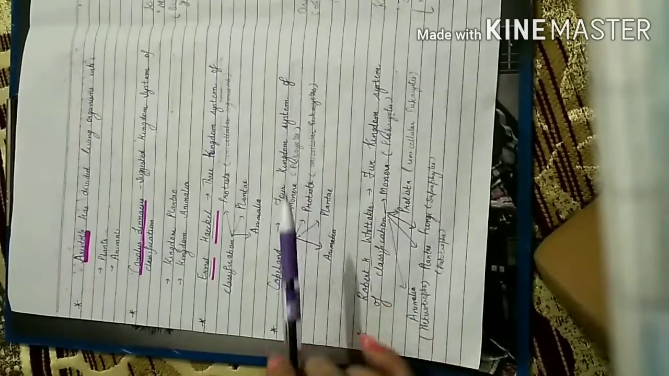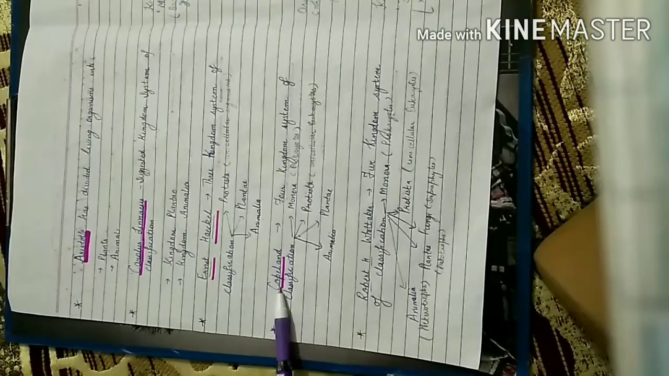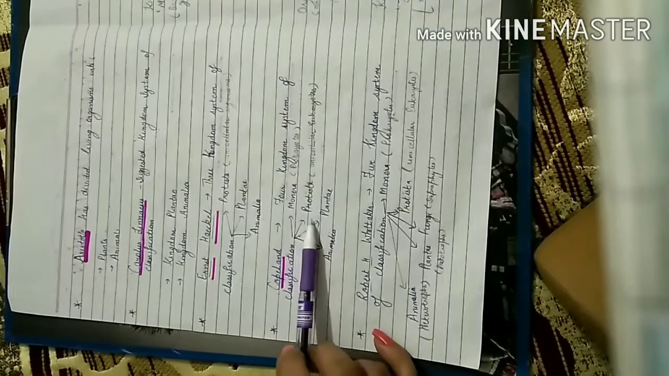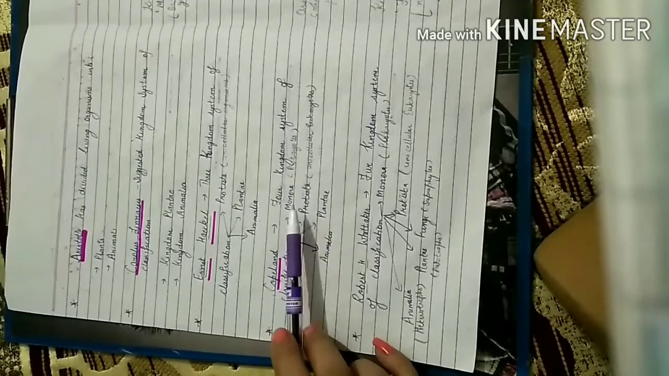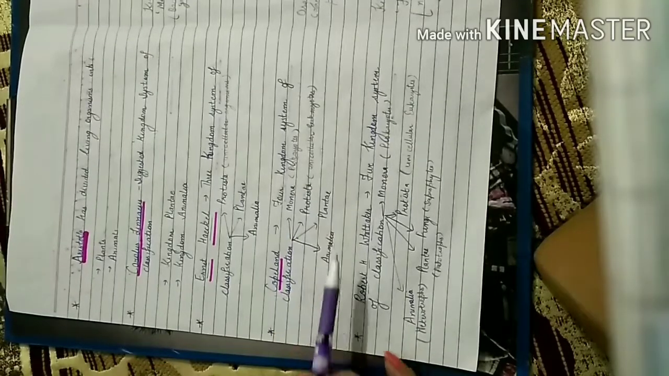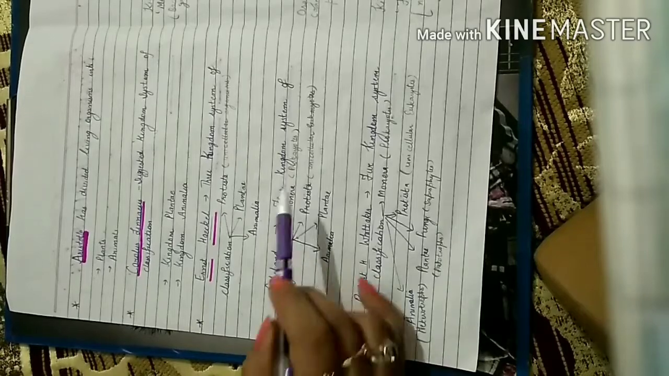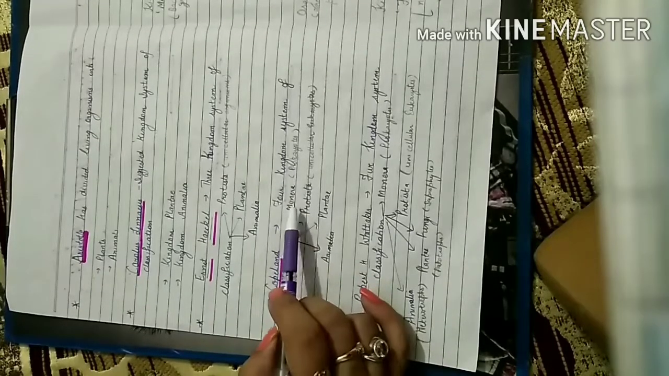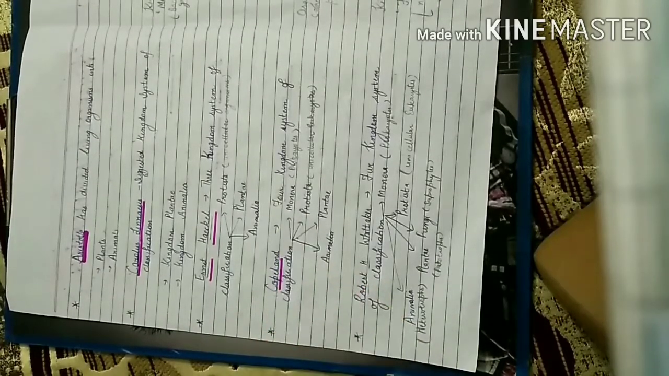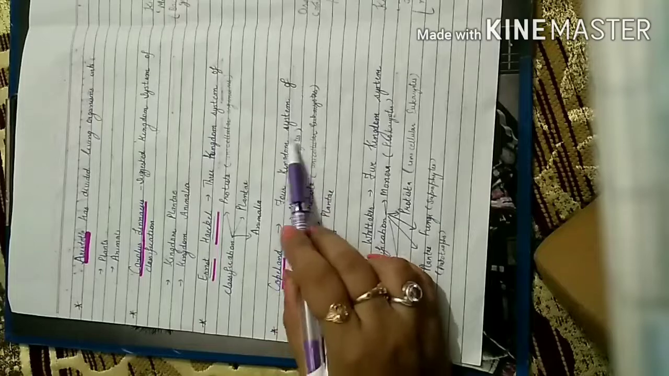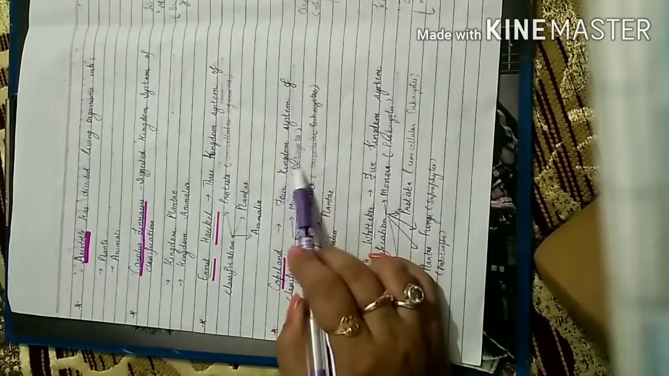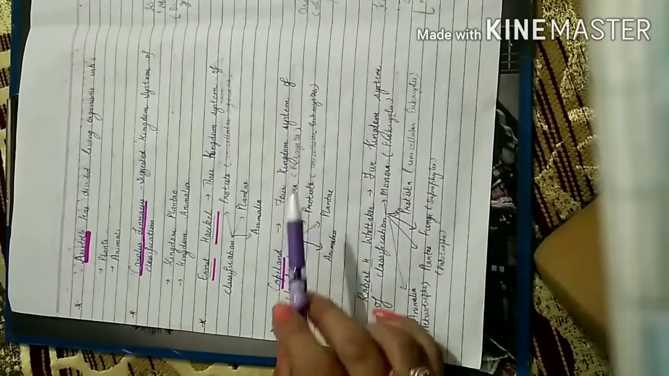Then the four kingdom system of classification was given by Copeland. He has divided the living organisms into four kingdoms, into four major groups. Protista, Plantae and Animalia were there, but he has introduced one more term, that is Monera, and he has kept all the prokaryotes under Monera.